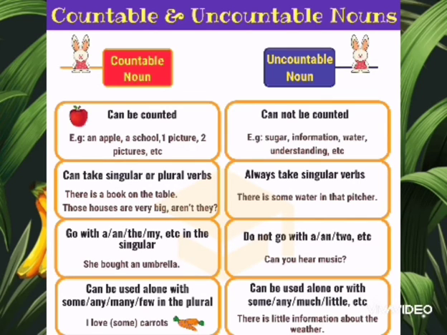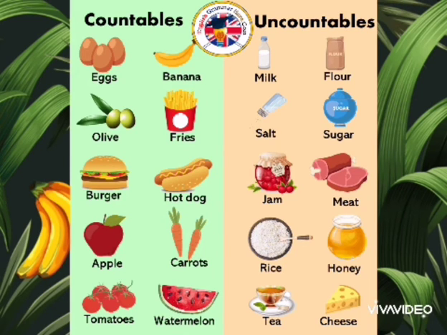Countable nouns go with a, an, the, my, etc. in the singular. And uncountable nouns do not go with a, an, etc. Can you hear music? Countable nouns can be used with some, any, many, few in the plural. And here are some more examples.